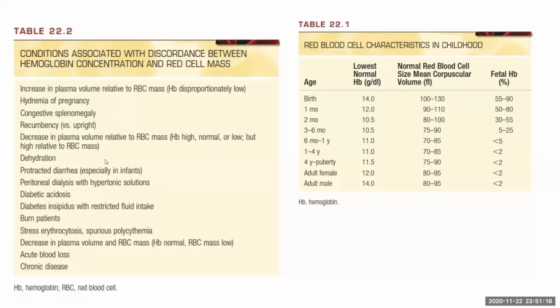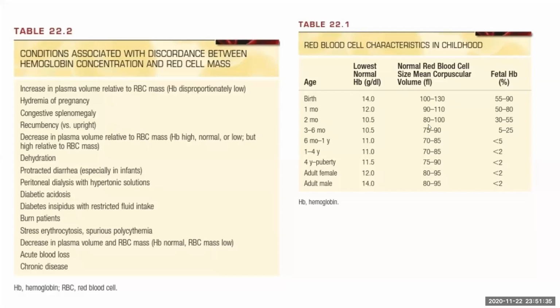And similarly, in dehydration, diarrhea, and burns patients, there will be a decrease in plasma volume relative to RBC mass. Hence, the hemoglobin or hematocrit will be high. So, if we see a patient with a high hematocrit, it might suggest the patient is dehydrated.